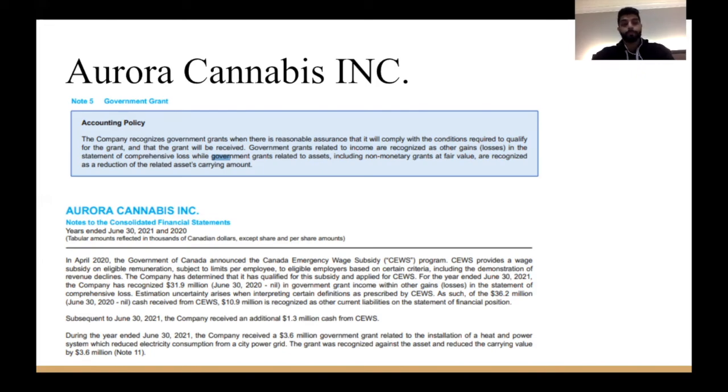Note 11. So going back to IAS 41, government grants are usually related to a biological asset. We do know Aura Cannabis has biological assets, but this grant may not necessarily relate directly to that biological asset, because they received the grant for the installation of pretty much a generator to help the heat and power of the system, which reduces electricity consumption from the city power grid. So this may go under IAS 20.